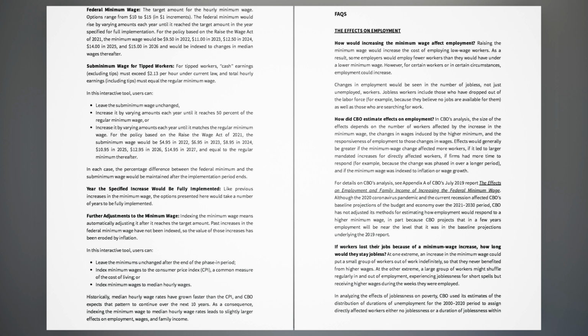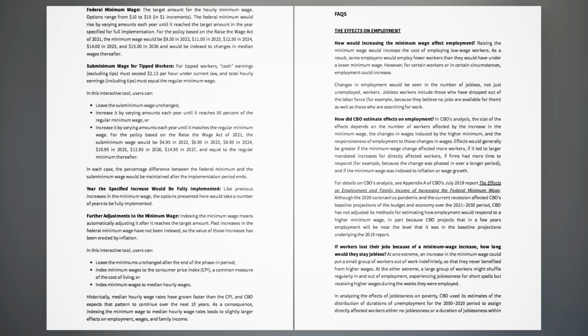The federal minimum would rise by varying amounts each year until it reached the target amount in the year specified for full implementation. For the policy based on the Raise the Wage Act of 2021, the minimum wage would be $9.50 in 2022, $11 in 2023, $12.50 in 2024, $14 in 2025, and $15 in 2026 and would be indexed to changes in median wages thereafter.